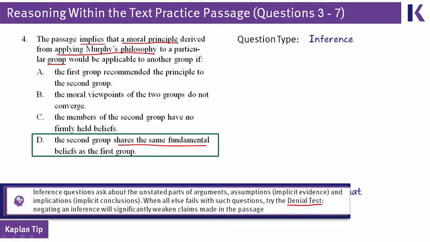And in the case of question number 4, the author goes through the denial test for answer choice D in paragraph 6. In paragraph 6, the author says, if two groups have different beliefs, they'll probably end up with different principles. And that is a weakening of Mr. Murphy's argument. Paragraph 6 is where the disadvantages are. And so if all else fails, the denial test is a technique you can try to use to answer questions like this.